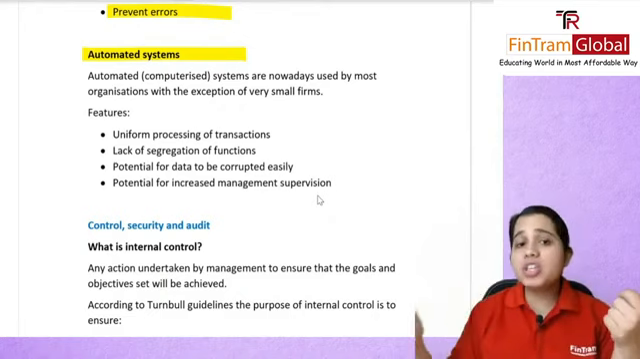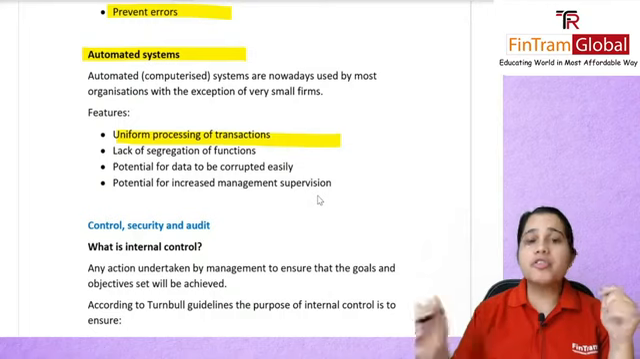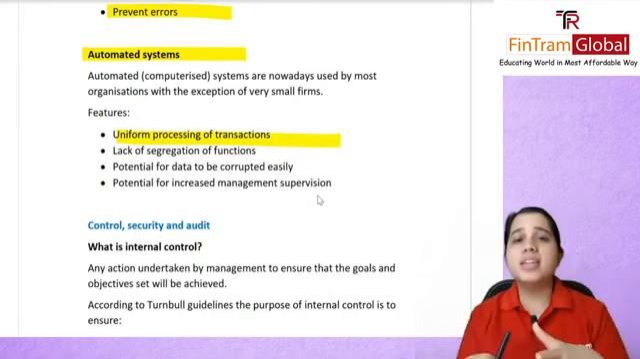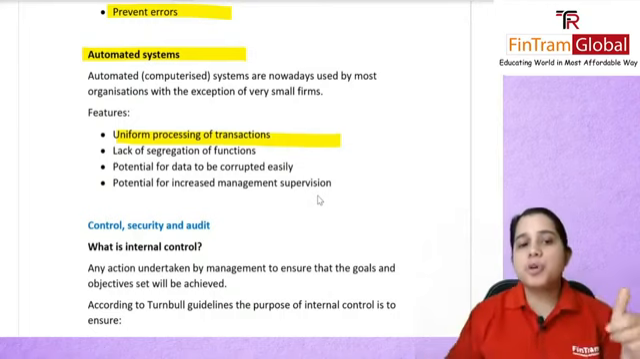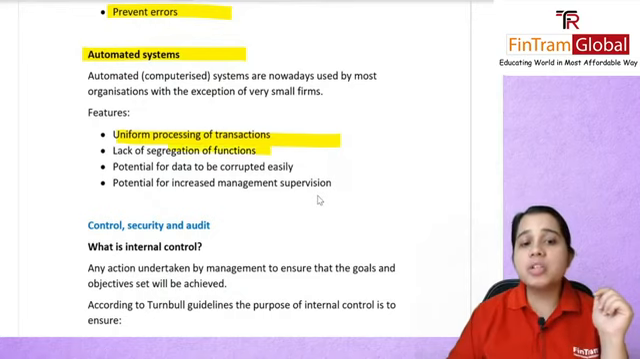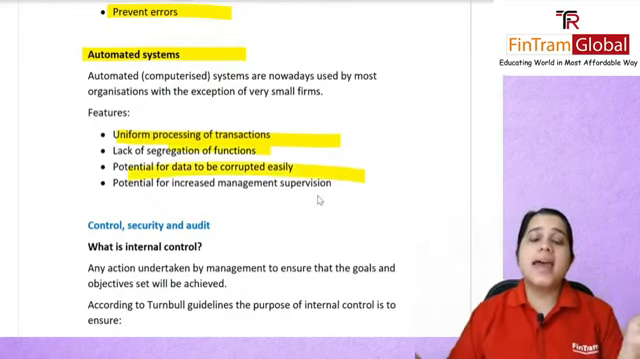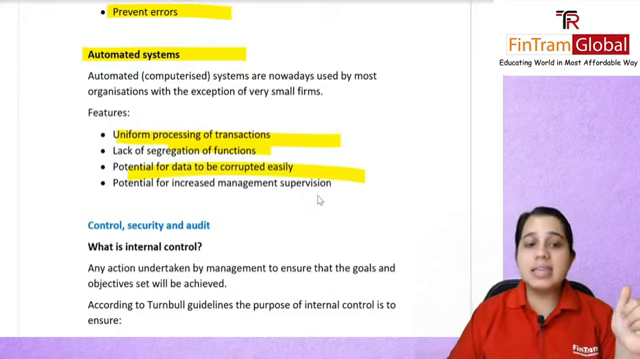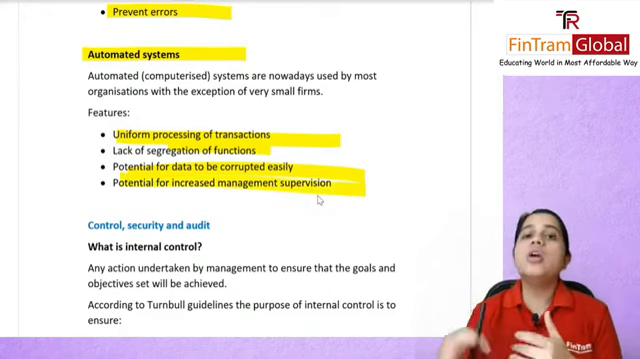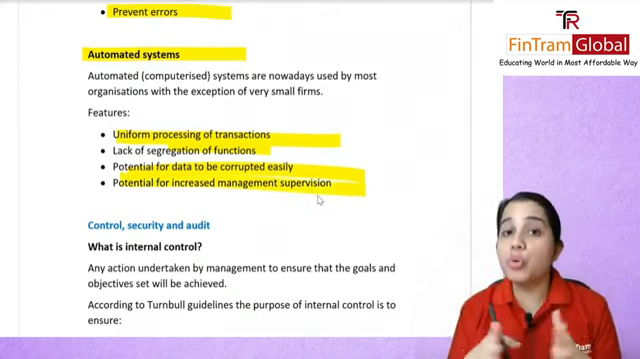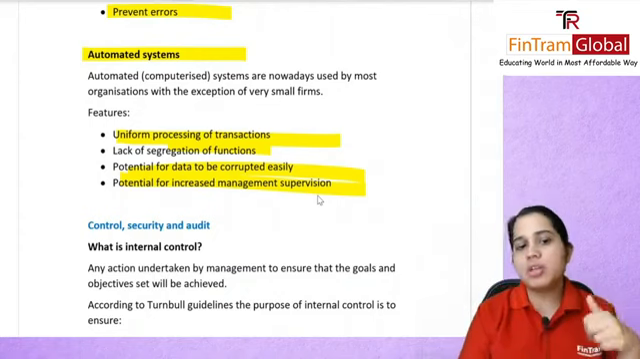Most of the work now is automated. Why? Because what are the features? There is uniform processing of transactions. You can put all the data in and uniformly it will be processed. There is a lack of segregation of function, and of course this data can be corrupted easily, and there is a need for increased management supervision now because of this automation.